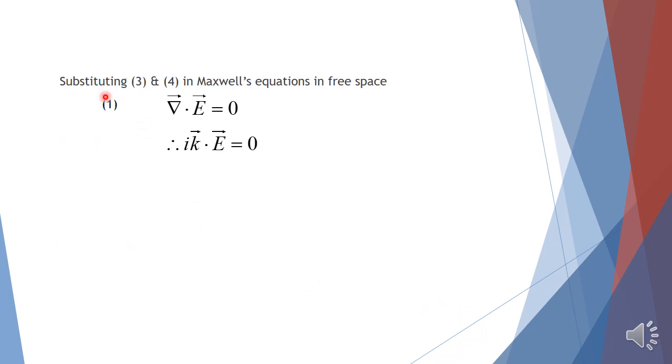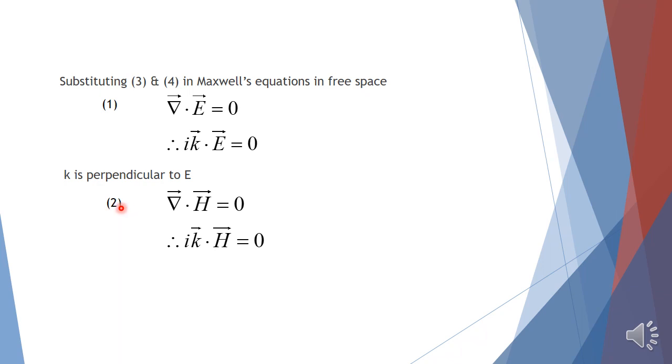Now, substituting equations 3 and 4 in Maxwell's equations in free space. For the first equation, del dot E equals 0, del is i k, so i k dot E equals 0, and this expression proves that vector k is perpendicular to vector E. That is, the direction of propagation of the electromagnetic wave is perpendicular to the direction of the electric field.